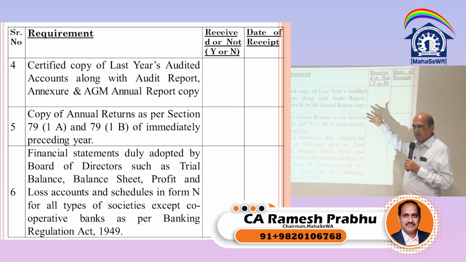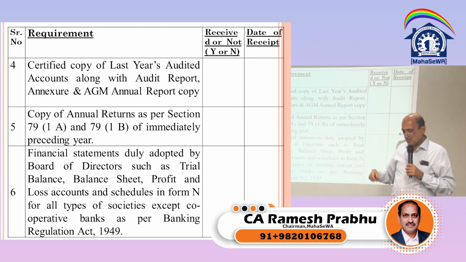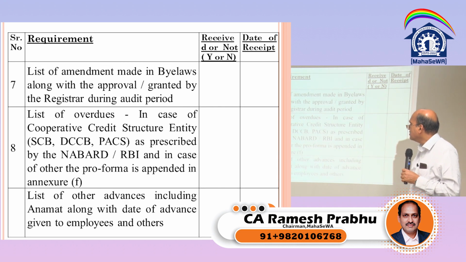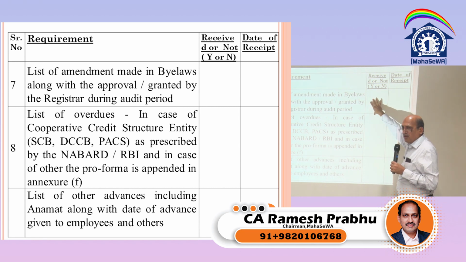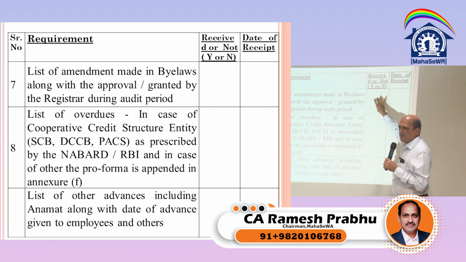The Act gives you the provisions and the rules give you the procedural aspect. In the procedural aspect, there are forms. So prescribed forms are in the rules. List of amendments: this is also whether you have done the amendment or you have not done the amendment. If there is an amendment which has been done, you have to take that list of amendments. If there is none, then you say there is no amendment.